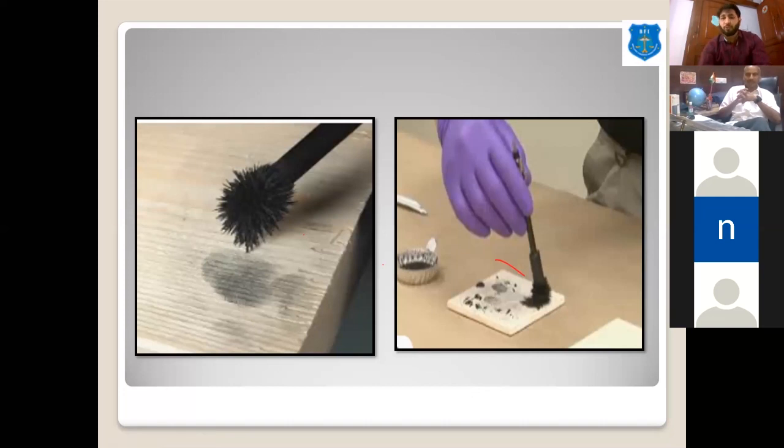Either you take a photograph of such fingerprints, or you lift them using the sellotape method, meaning the tape lifting method. You put a sellotape over the developed fingerprint area and lift it, and we can put these fingerprints over a fingerprint card of contrasting color. Like if we have developed the fingerprint with black magnetic powder, then we can lift it and put it over a white fingerprint card or white surface.